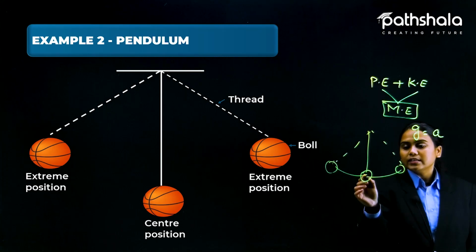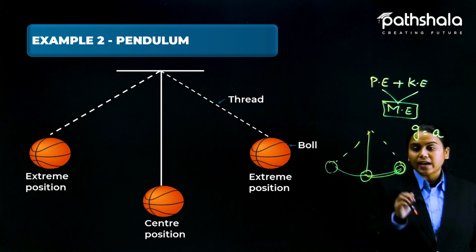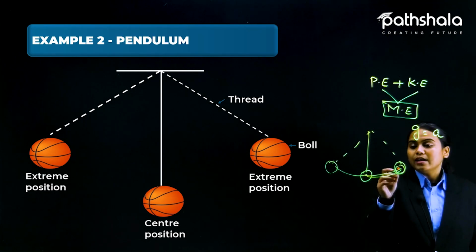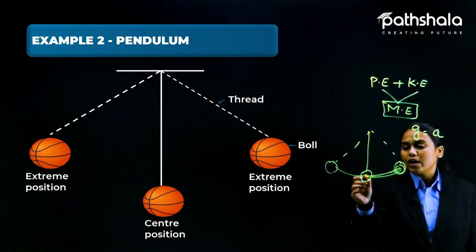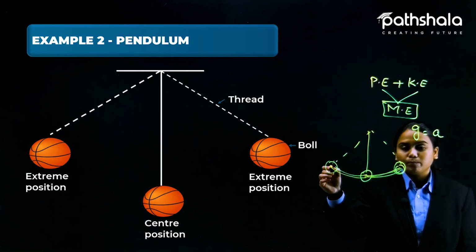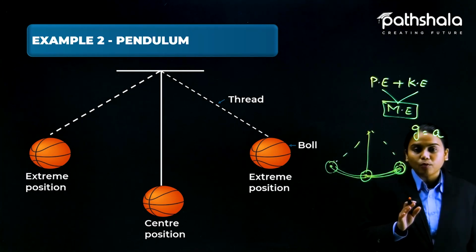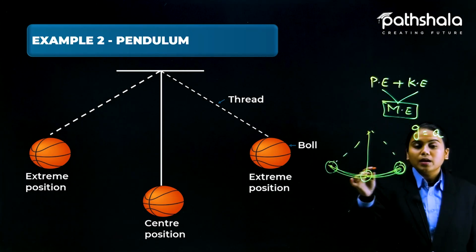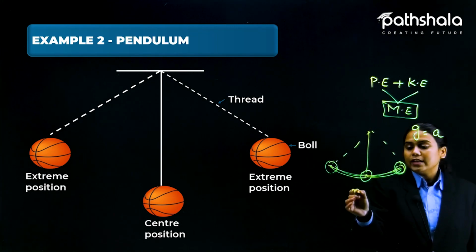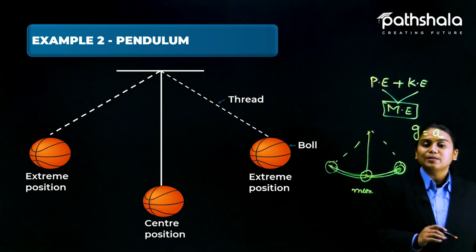Students, as you can see, this is the highest point till where it can move, and from here to here, now again it is coming to the mean position. Now again on the opposite part of it, it is going to the extreme point. Now again coming back to the mean position. So we can say that this is the mean position or the center position, and these are the extreme positions.